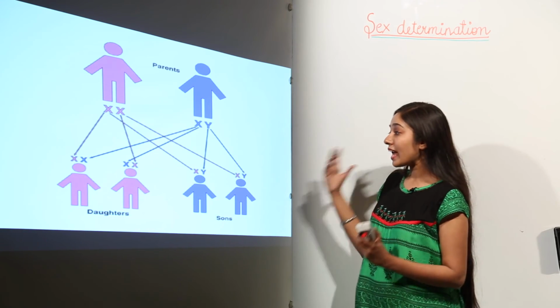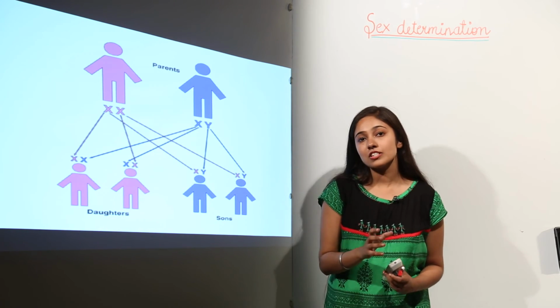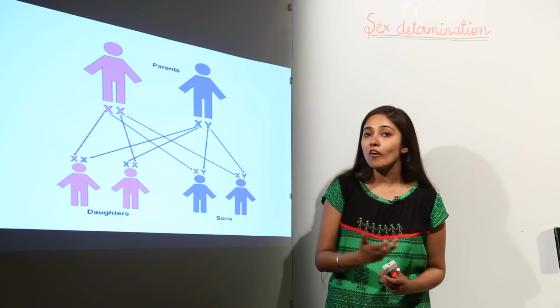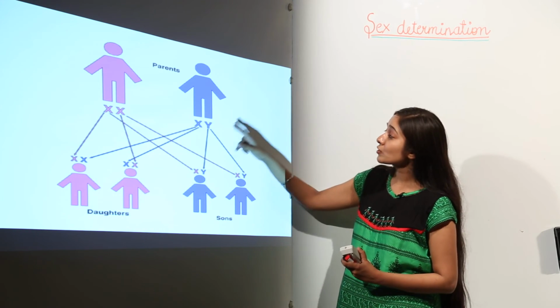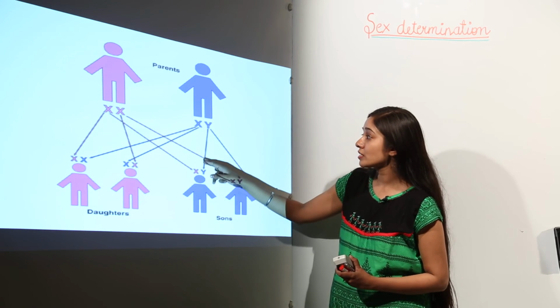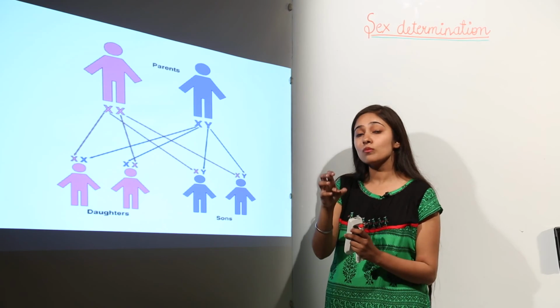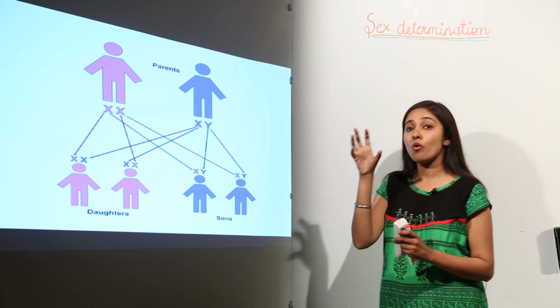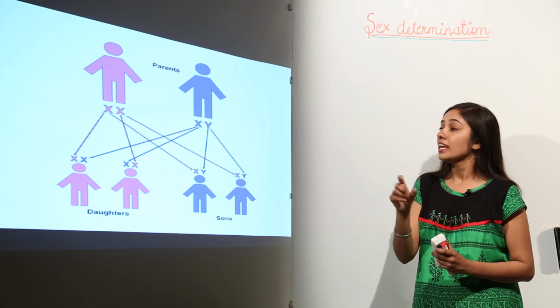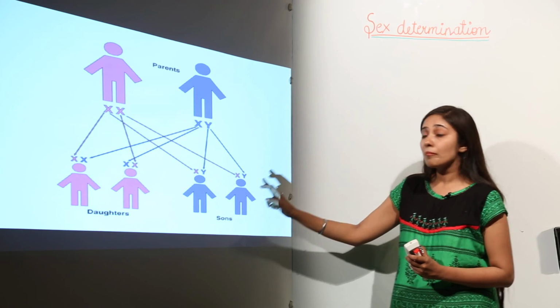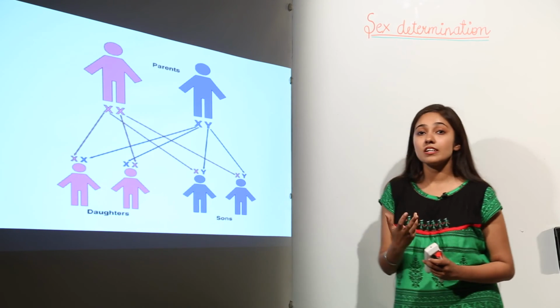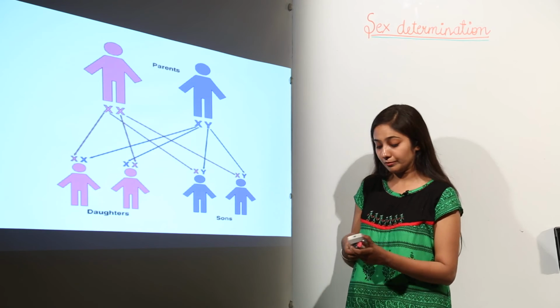This implies that there are 50% chances for the birth of a baby boy and 50% chances for the birth of a baby girl. But if the sperm carrying Y chromosome fuses with the ovum having X chromosome, this will result in the formation of a baby boy. If the combination is XX, this will result in the formation of a baby girl only.